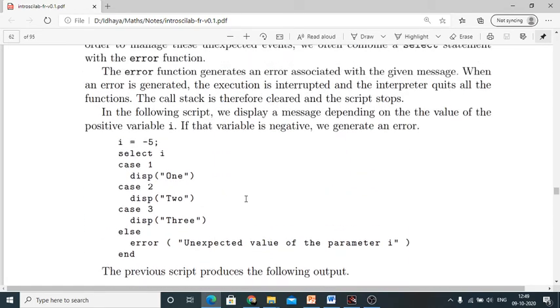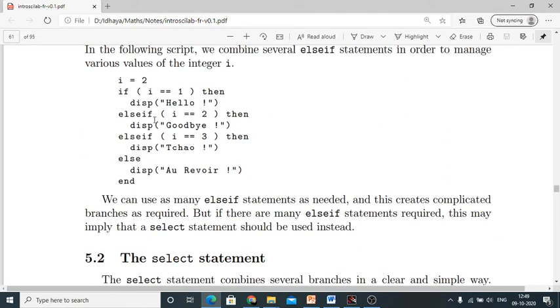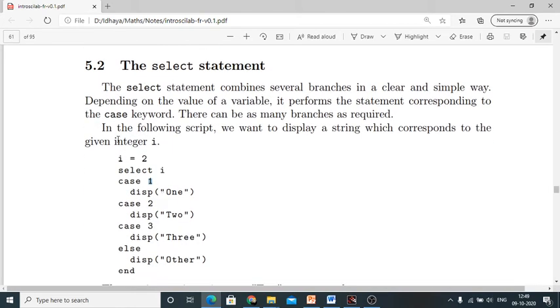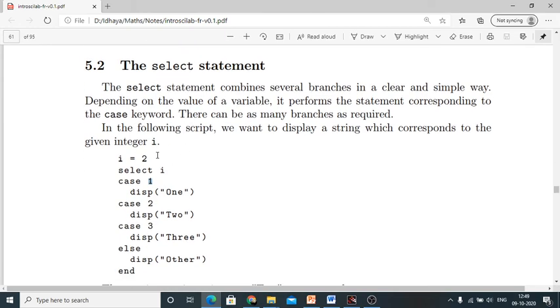So what we have studied: select case. What is the difference between select case and else if? In else if it will execute the condition and it will come, right? Whereas here in select case it will check the value, then it will move on to the next case. So this is the difference between select case and else if. So when you are having multiple conditions, multiple cases as a result, you are supposed to use only this select statement.